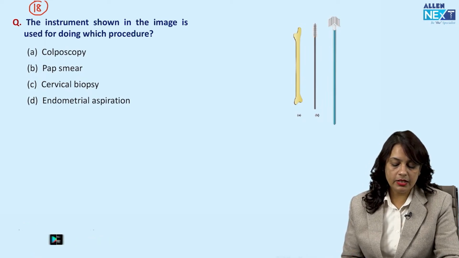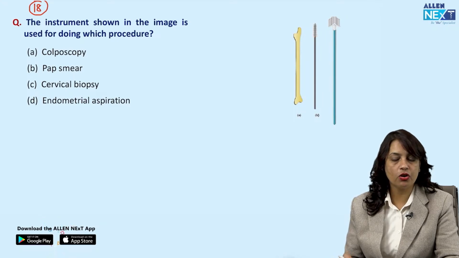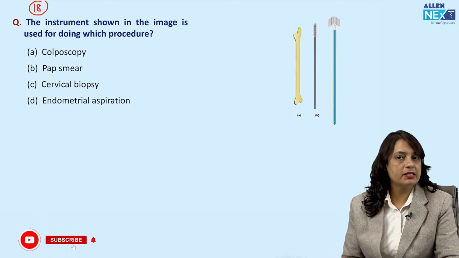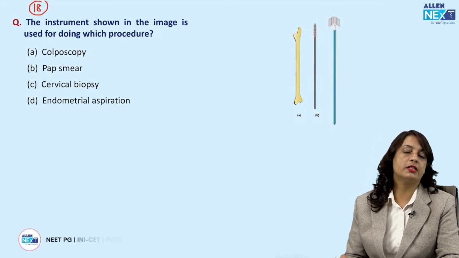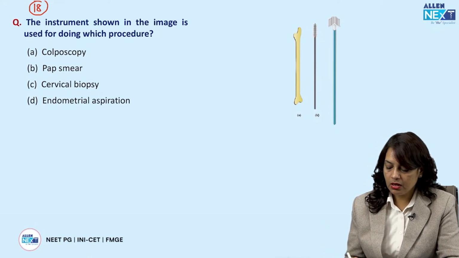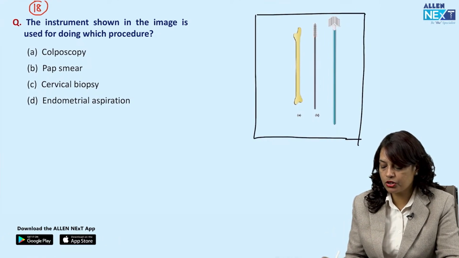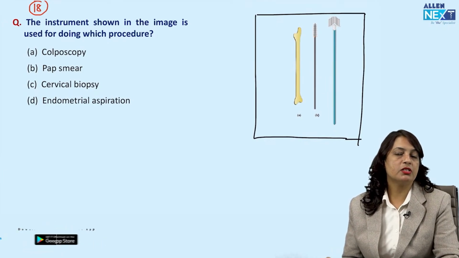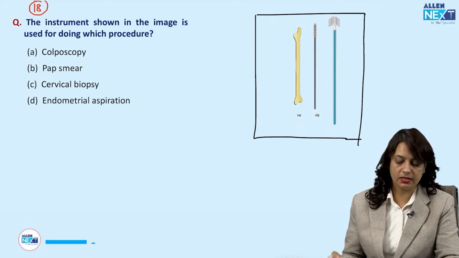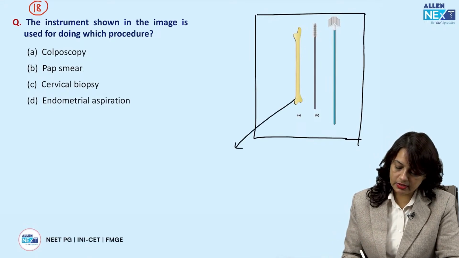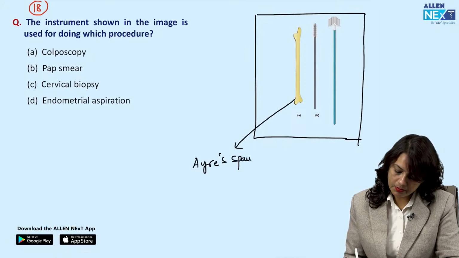Next, the instrument shown in the image is used for doing which of the following procedure? Is it colposcopy? Is it pap smear? Is it cervical biopsy? Or is it endometrial aspiration? Now, let us just identify this image. I have already mentioned that image-based questions are very, very simple to answer as far as OBS and Gynae subject is concerned. Now, this is Ayer's spatula.